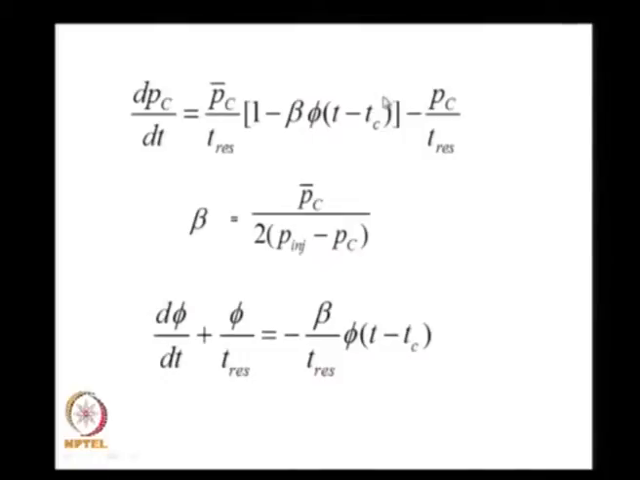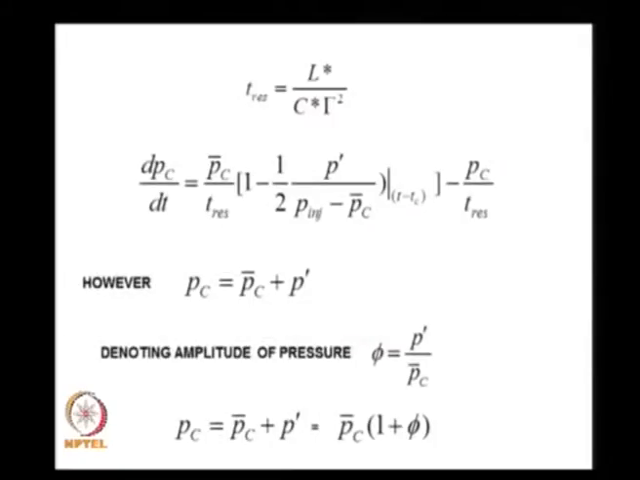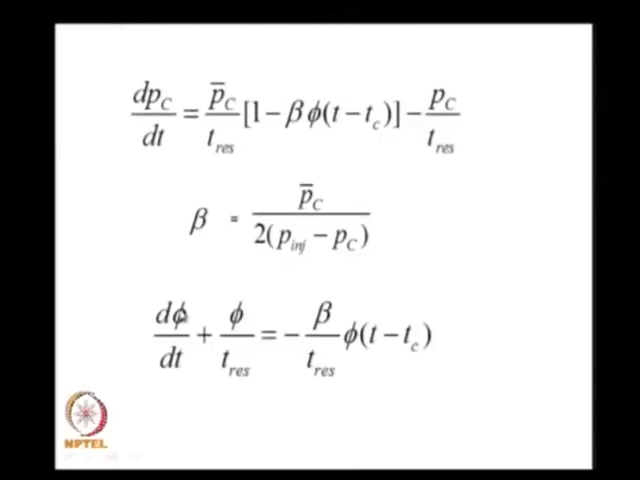In this way I am able to incorporate the value of time into the equation, that means the value of t minus Tc corresponding to this, and now I solve this equation and simplify it. I get PC is equal to PC bar into 1 plus P prime by PC bar, which is what we had earlier. PC is equal to PC bar into 1 plus phi, and now if I substitute it here I get d phi by dt plus phi by T residence is equal to minus beta divided by T residence into phi.